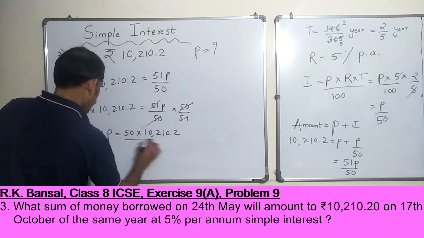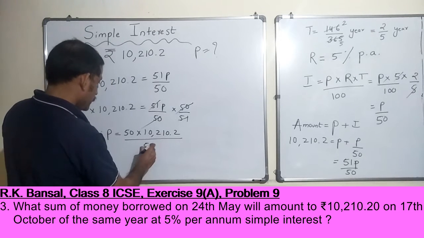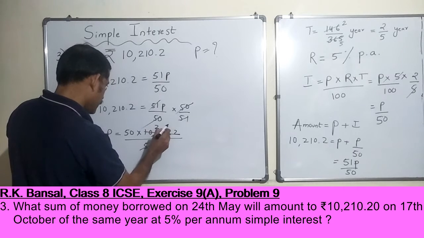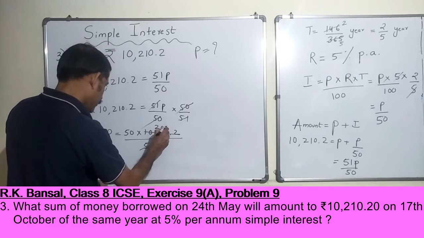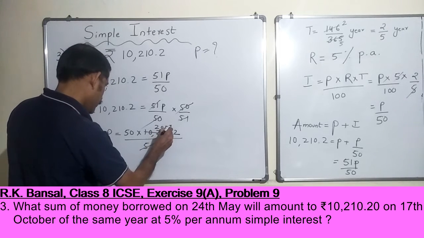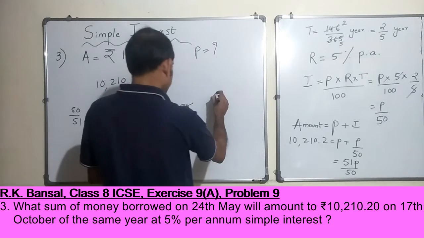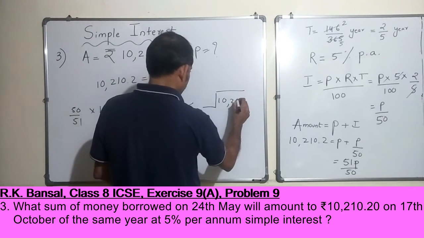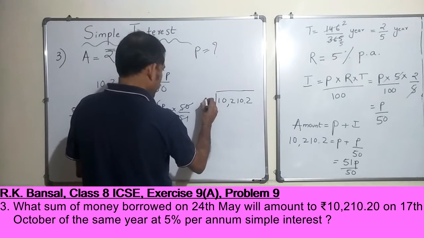10,210.2 by 51. Okay. Now this is nothing but 51 ones are, 51 twos are, then 0, 0, is it 2? Is that the case? Let's divide and see. For people who don't know how to divide, I believe there may not be many, but still let me do it.